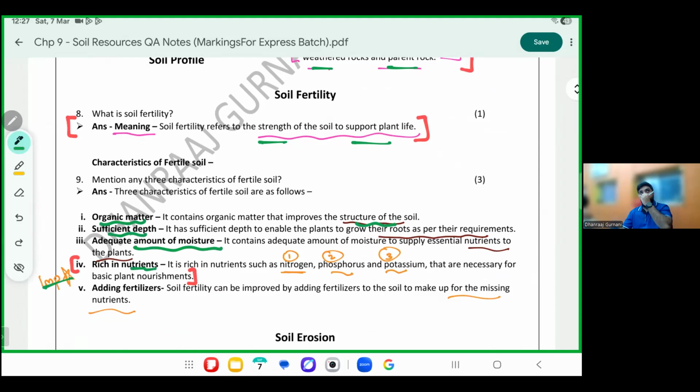Which nutrients? You'll have to learn them. Nitrogen, N2, phosphorus, P, right? And potassium is K, right? These are all the nutrients which a plant and the soil should have to make it fertile. Adding fertilizers can add the remaining nutrients. Just like you and me take vitamins, medicines if we need, or we drink a Gatorade for the missing nutrients, like that here you can add fertilizers in the soil for the missing nutrients. These are characteristics of a fertile soil.